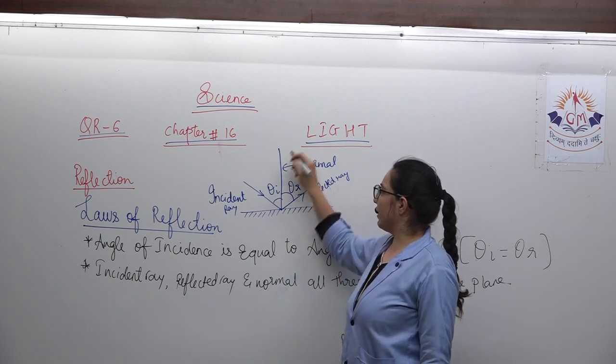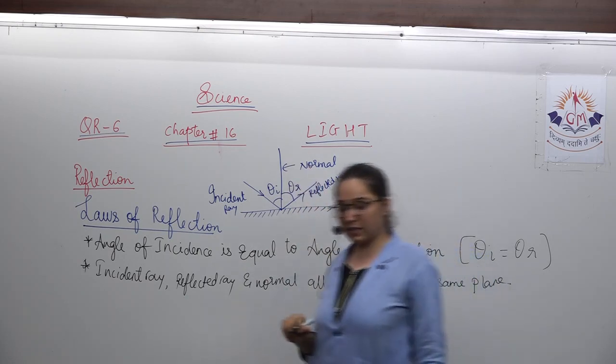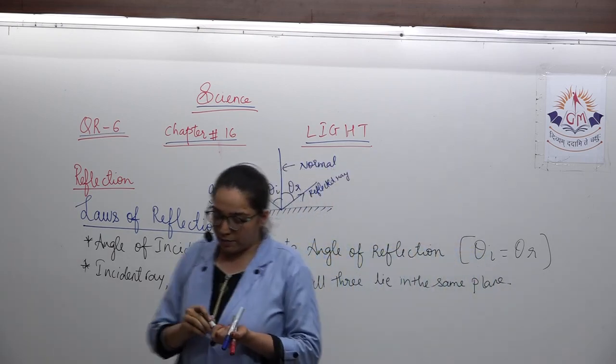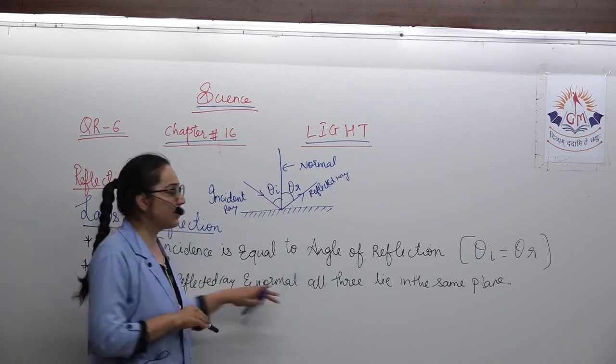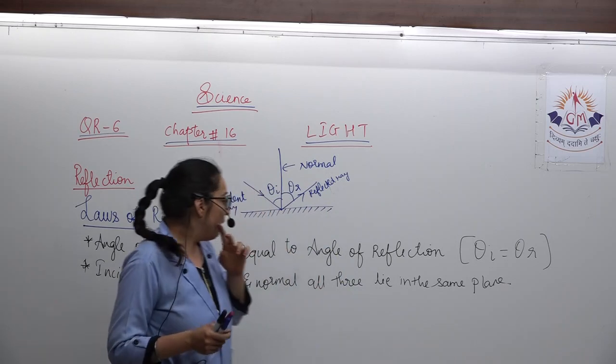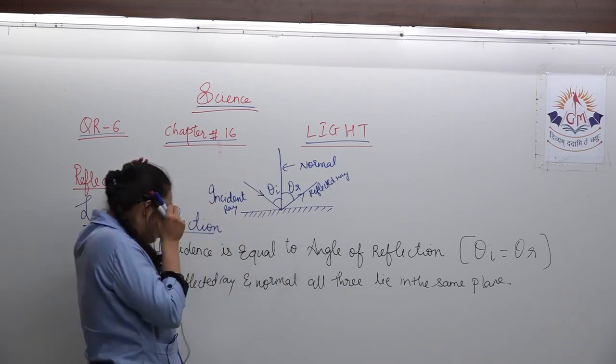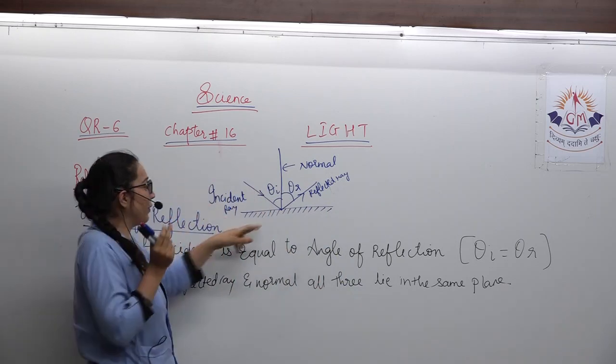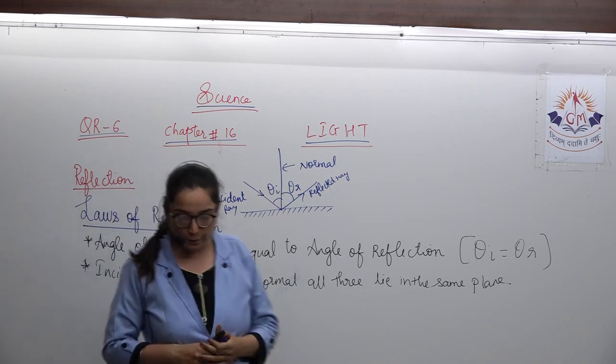incident ray, reflected ray and normal, all three lie in the same plane. Always remember that these two angles will always be equal, and if we take the difference between these two angles, then the difference will always be 0.